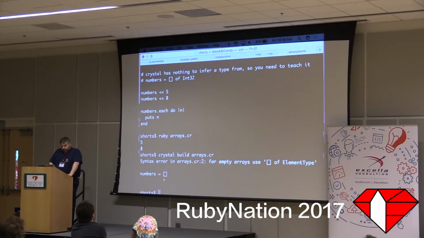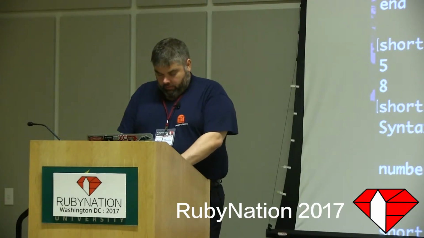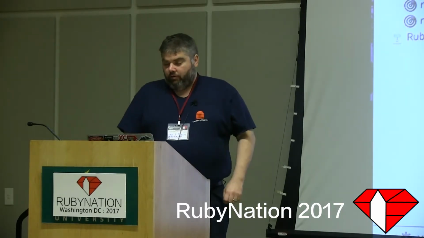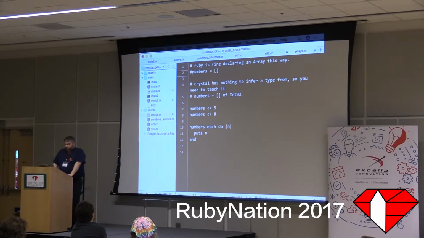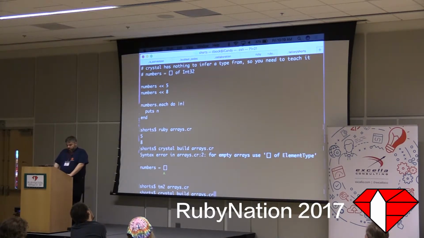And it says, syntax error in arrays.cr: for empty arrays, use an explicit element type. Let me open that file and explain what's going on. I'm going to comment out the Ruby version. In Crystal, it will infer the type whenever it can. But when I just say numbers, hey, here's an array of stuff, it has no idea what it is. So I need to teach it. I need to say, this is an array of Int32. We comment that out. It's no longer valid Ruby, but I can now build it.